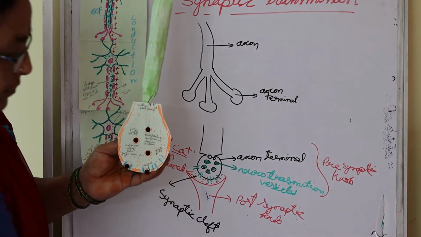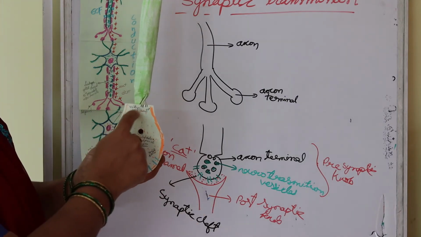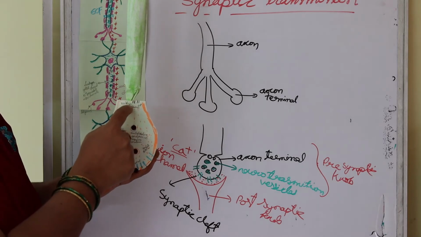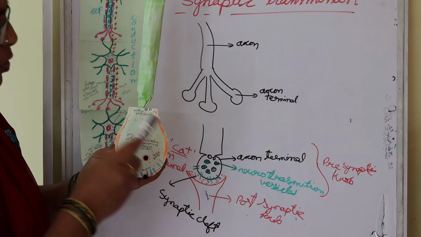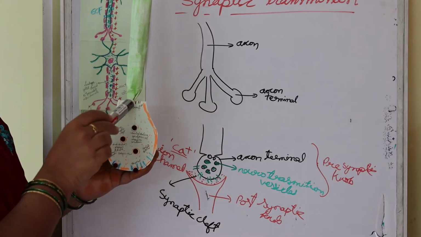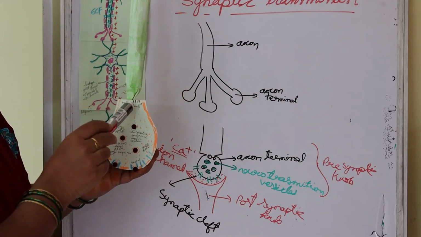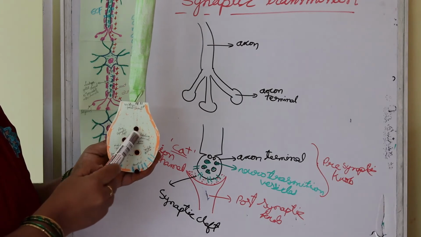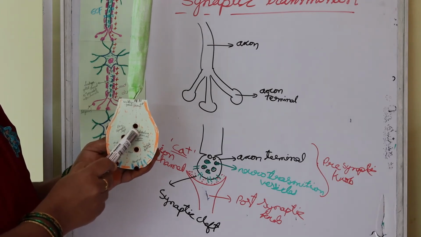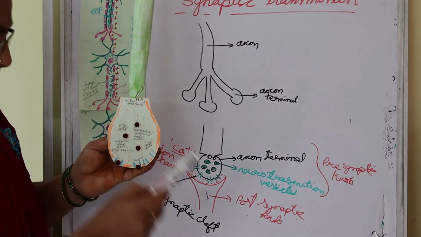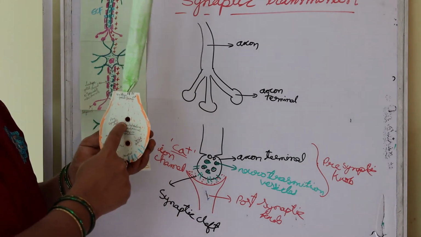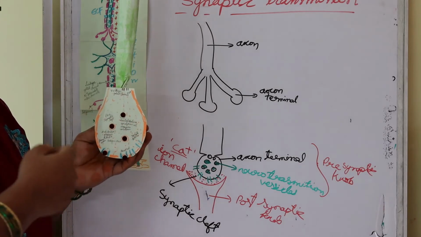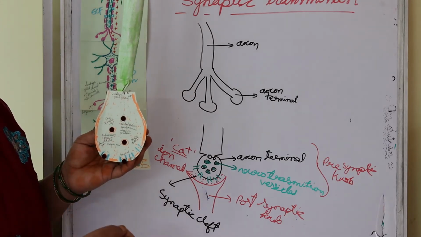In this place the voltage gated channels, like calcium channels, activate and release calcium ions. These calcium ions activate neurotransmitters like acetylcholine, and there are also different types of neurotransmitters.